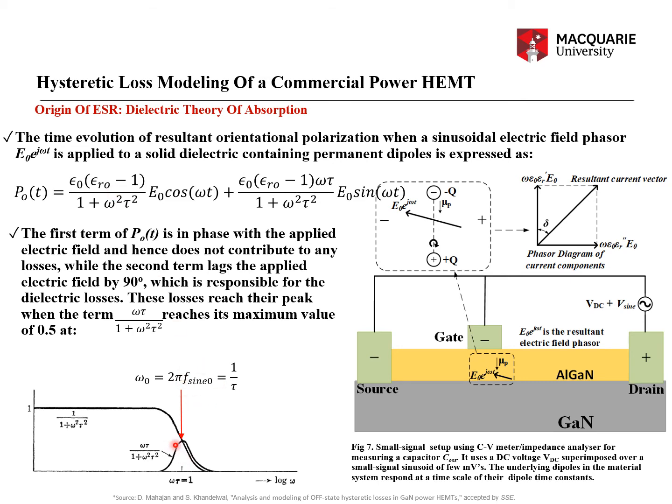So this, by the way, can also be proven for, let's say, a molecule or atom jumping from one energy state to another. That component can also have these two terms, 1 by 1 plus omega square tau square, and omega tau divided by 1 plus omega square tau square. This is also valid for electronic polarization. So what is electronic polarization? If you apply an electric field, the electron cloud gets displaced for an atom, and that itself creates a dipole moment. So this can also correspond to this expression in general.